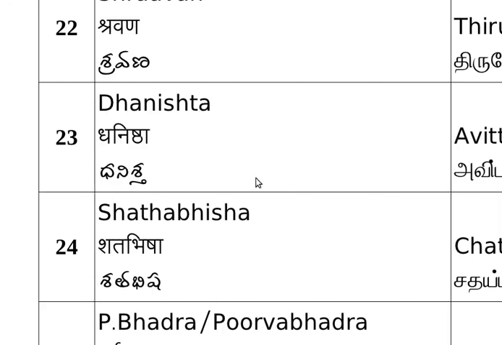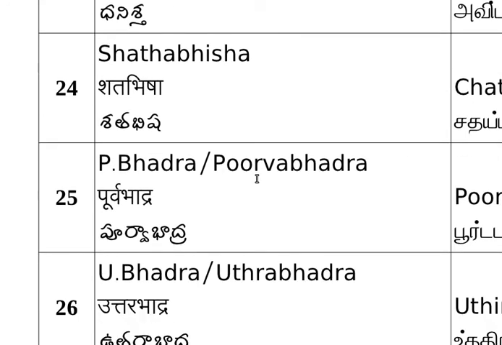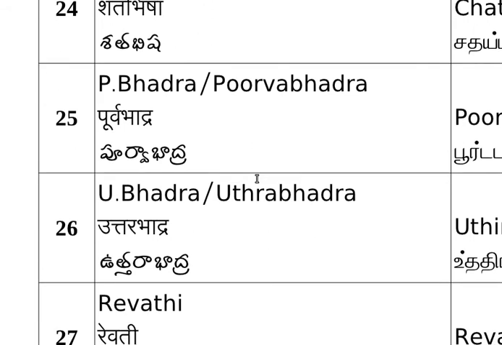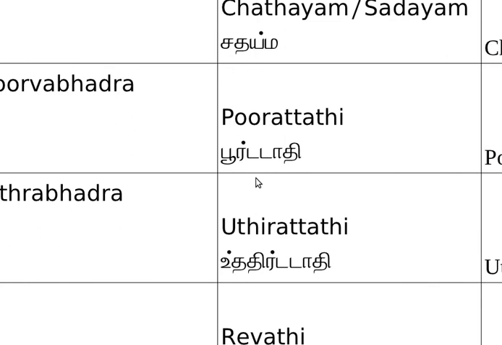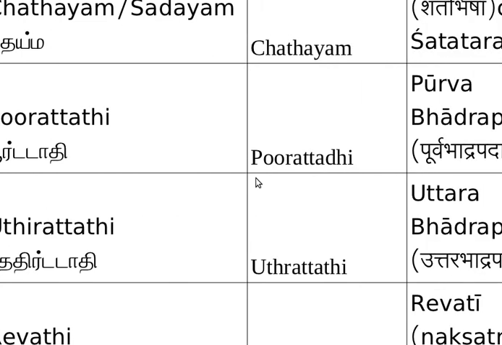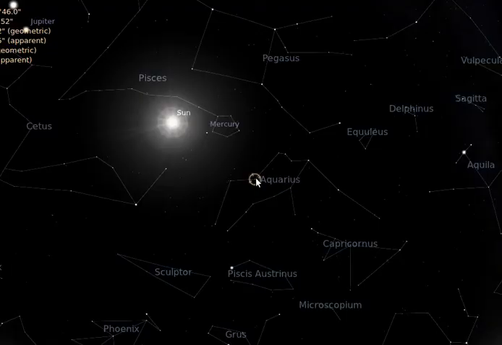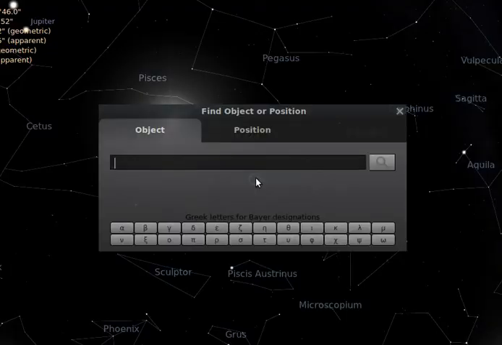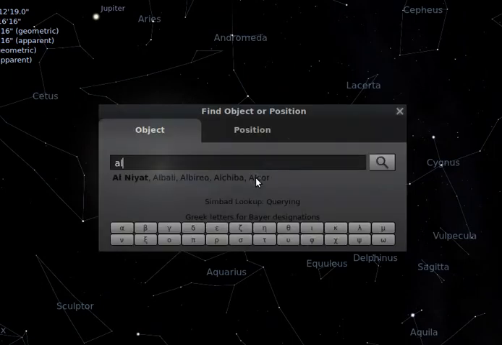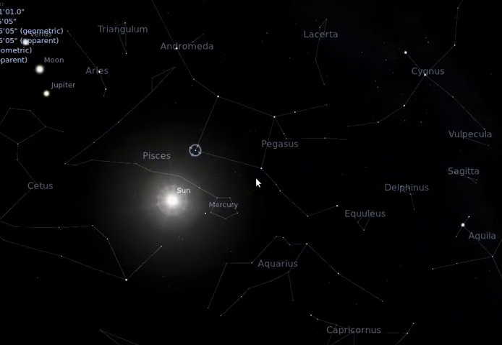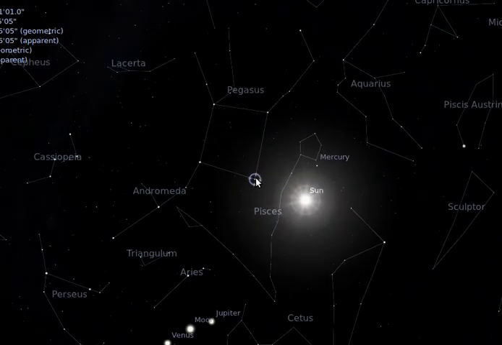So Purva Bhadra and Uttara Bhadra are called with these names. We'll watch both the stars in one moment. Purva Bhadra is nothing but MARKAB. So this is Purva Bhadra. And the next one, Uttara Bhadra, is ALGENIB. So this is Uttara Bhadra. So there are 2 stars, Purva Bhadra and Uttara Bhadra.